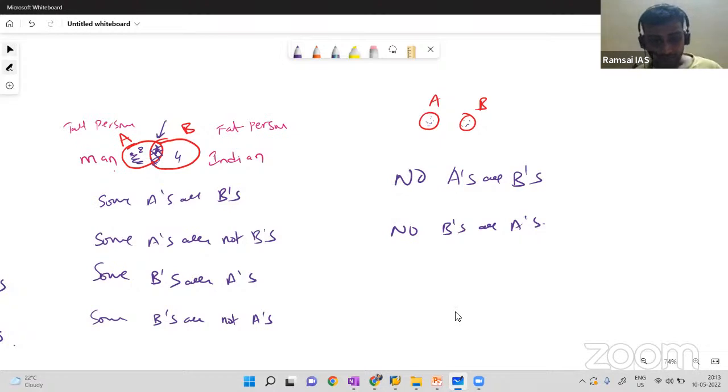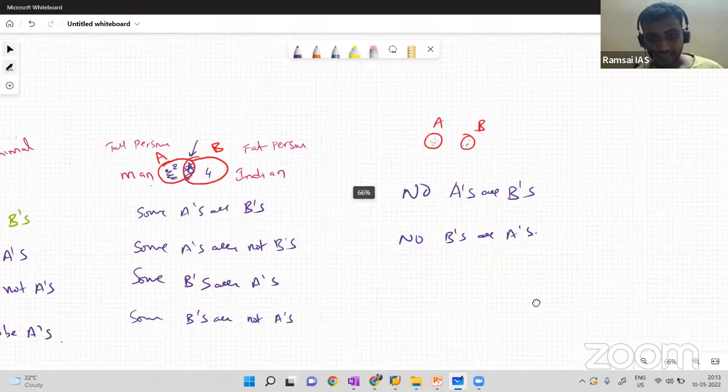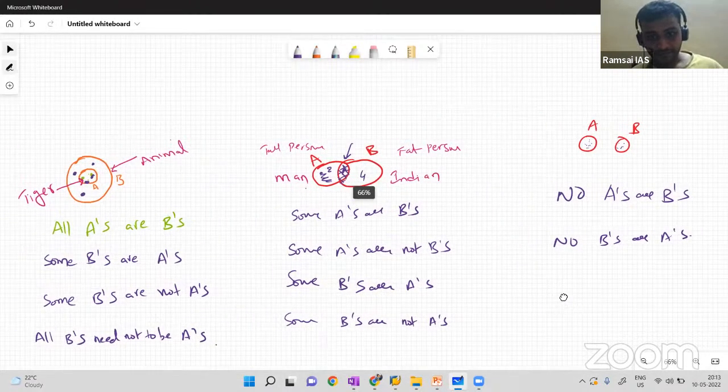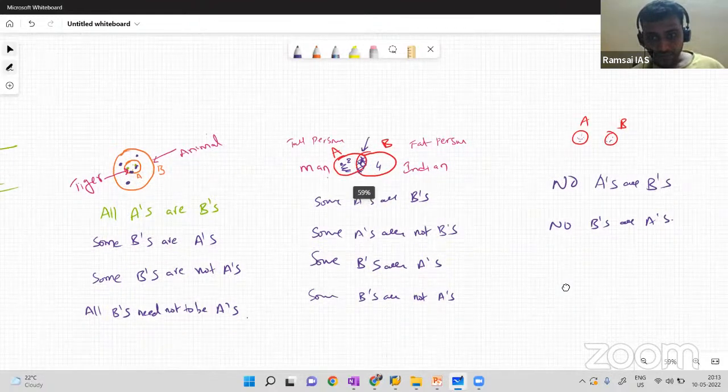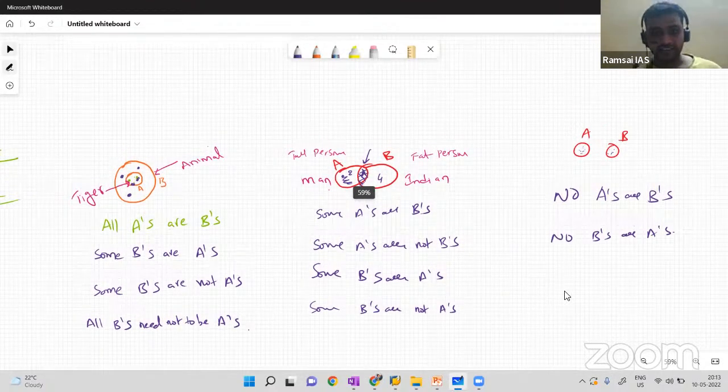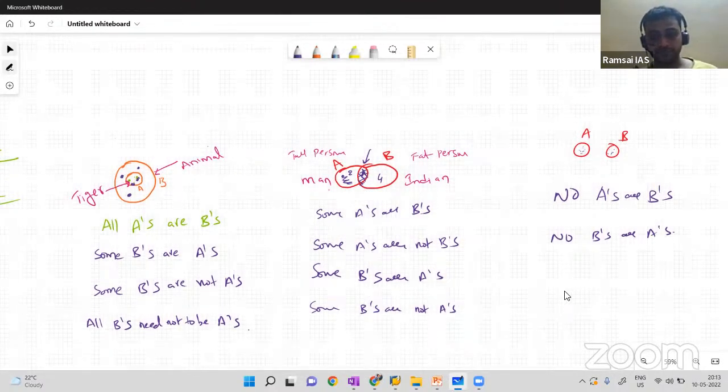Okay. So now, if possible, take a screenshot of these three cases. Just give me one second. I'll zoom in. Yeah. If possible, take a screenshot of these three cases. It will help you.